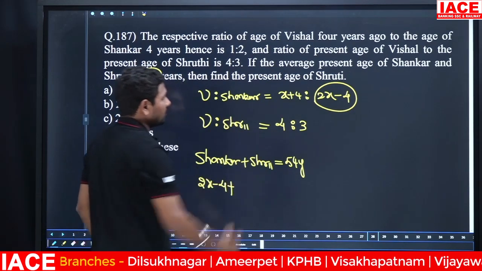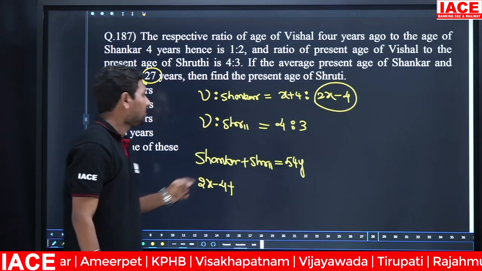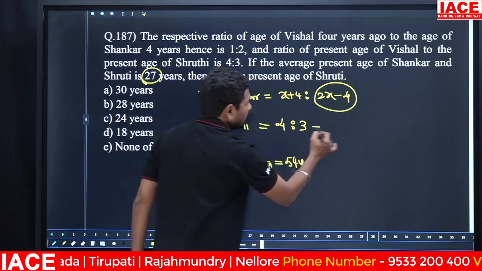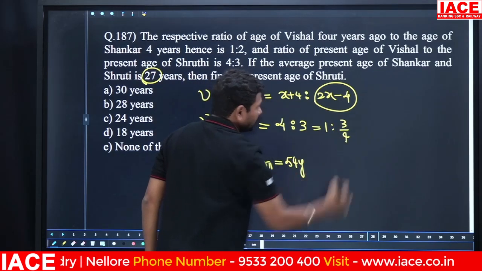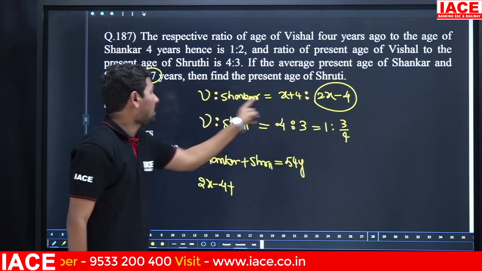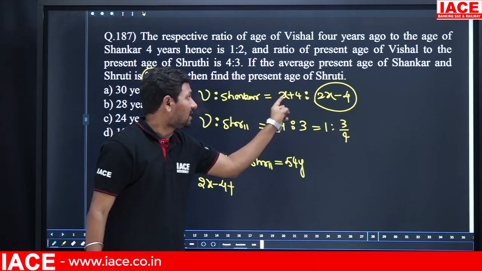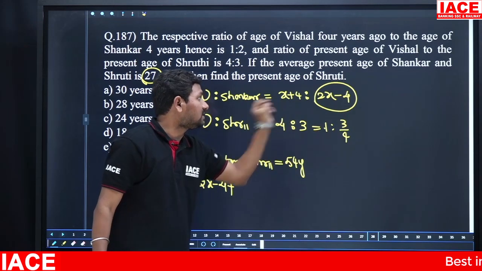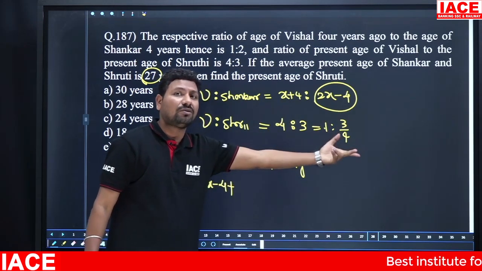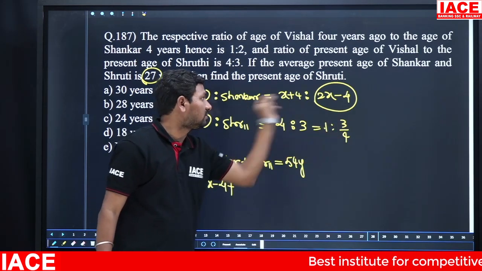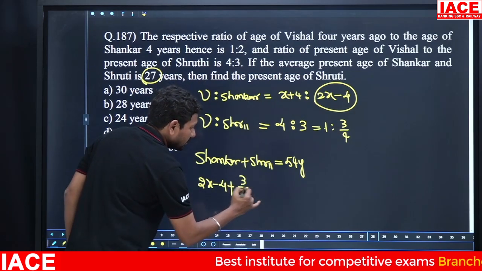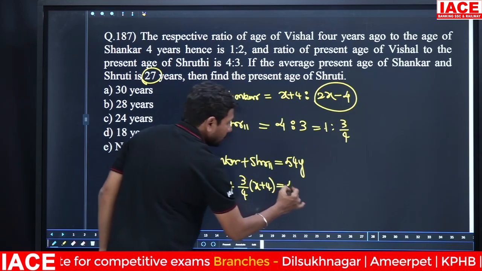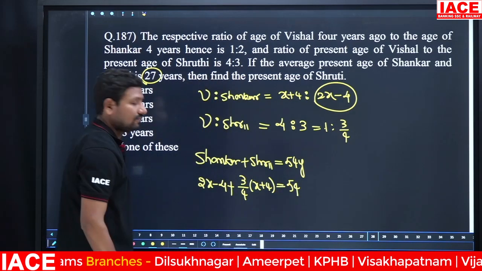Plus the Shruti value, which is required with reference to Vishal. Vishal has how many parts? 4 parts. We can write 1:3/4. Vishal has x plus 4. Here x plus 4 is multiplied, and here also x plus 4 will be multiplied. One part is equal to x plus 4. 3/4 part is equal to how much? 3/4 into x plus 4. So 3/4 into x plus 4 is equal to 54 years.